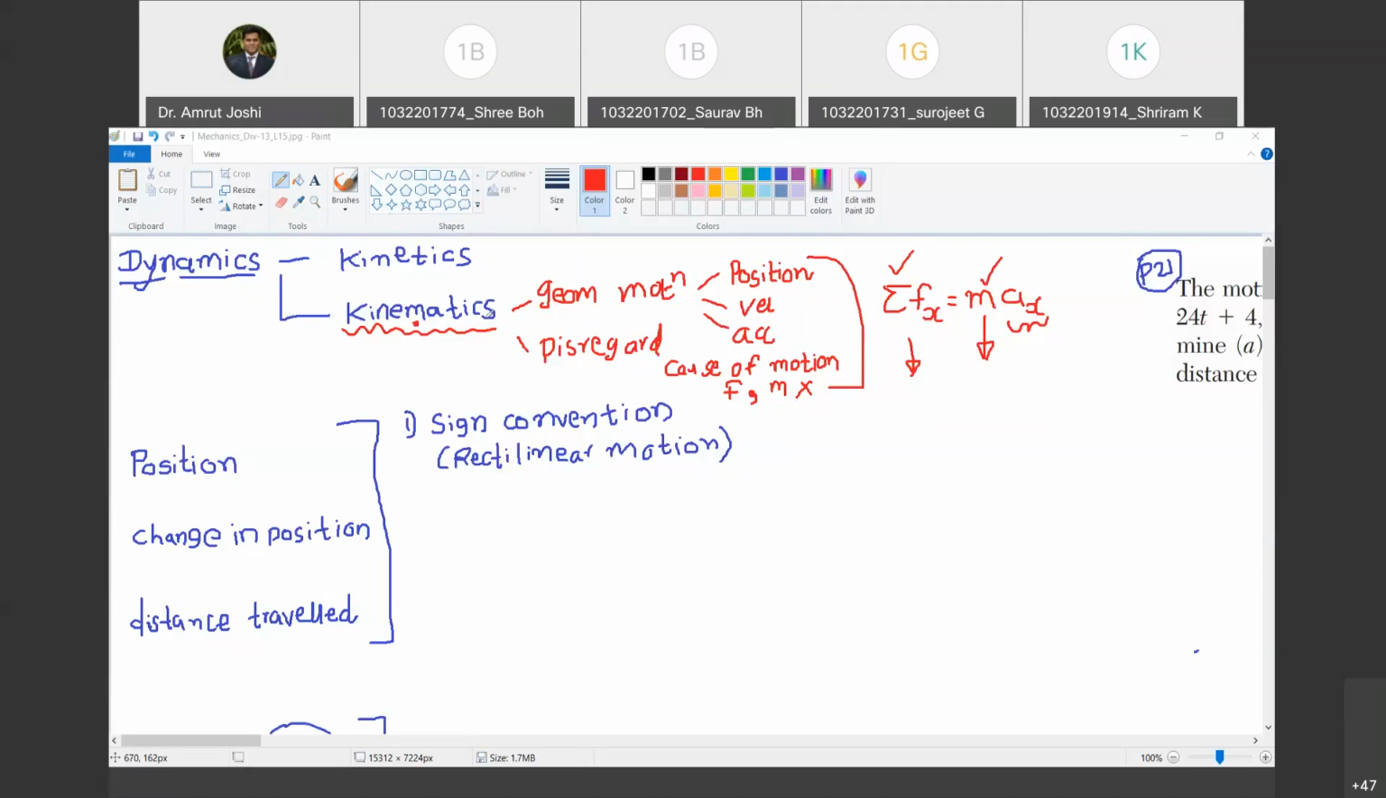Where we take external agents such as force into consideration, problems which demand taking into consideration the mass and forces which are causes of the motion, or which are causes for altering the motion parameters, that branch of dynamics is called kinetics. Are you with me? Yes, sir. So naturally we are going to start first with kinematics, and then we will mature enough to handle the problems in kinetics. Are you with me?